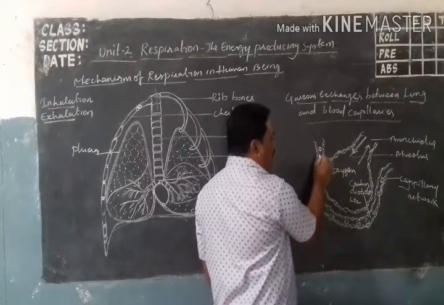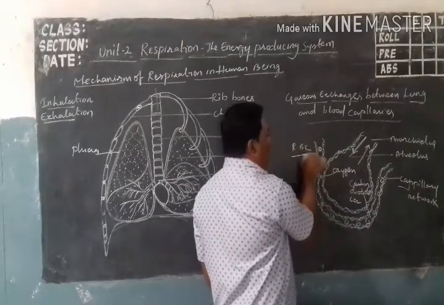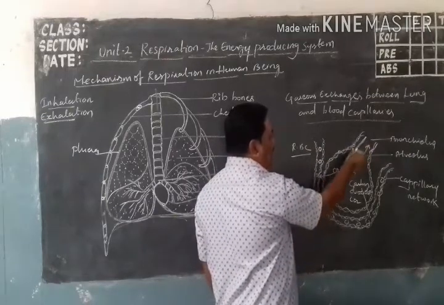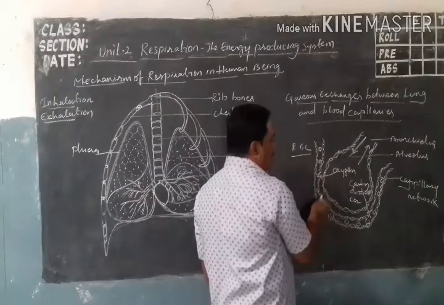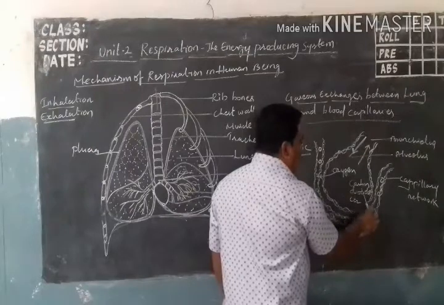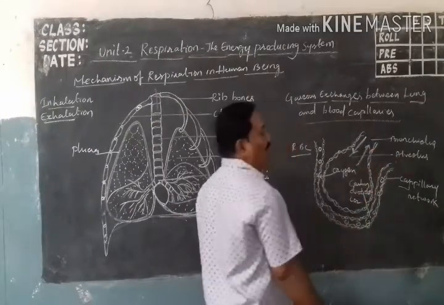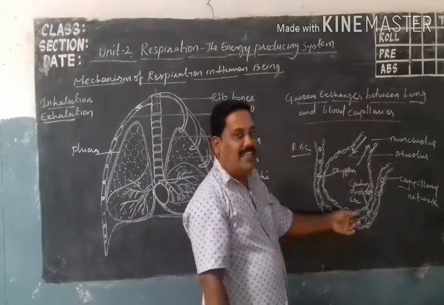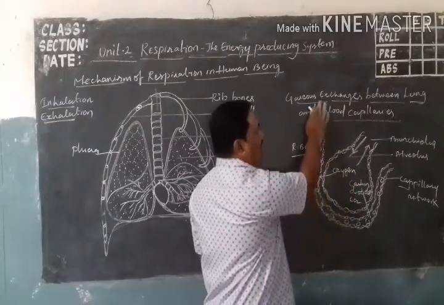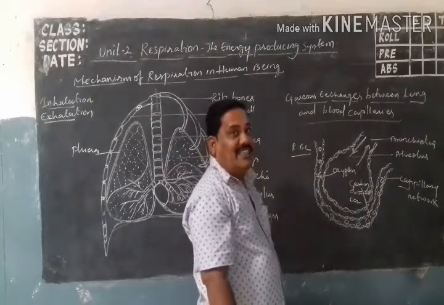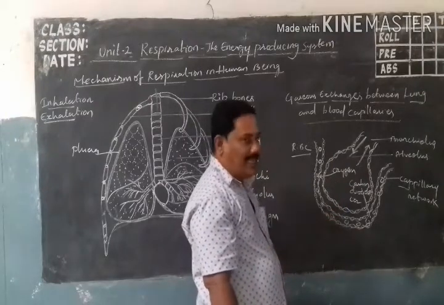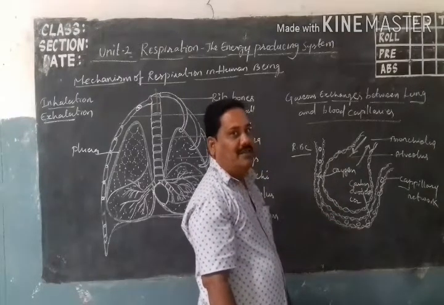Inside the capillaries there are a number of RBCs, red blood cells. Here, oxygen diffuses into the red blood cells. In the same manner, the carbon dioxide inside the red blood cells diffuses out into the alveolar air sac. So this is gaseous exchange between the lungs and blood capillaries. Okay, understood? Okay, thank you.